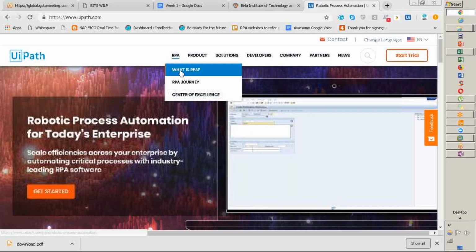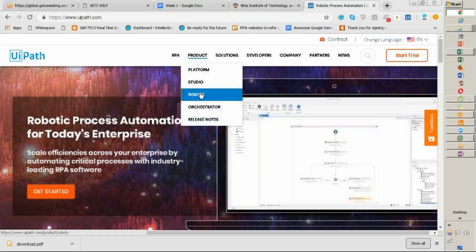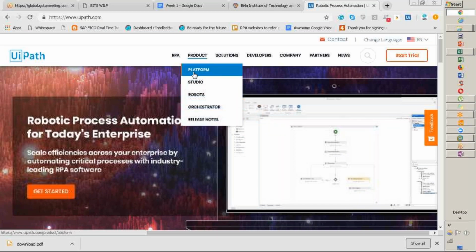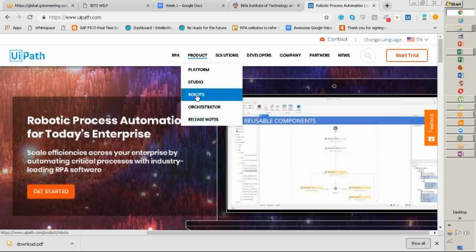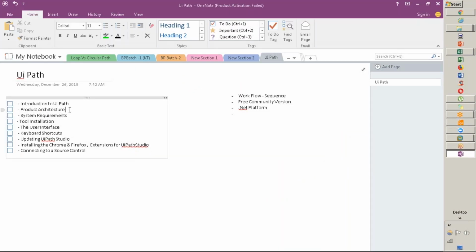So what is RPA? RPA journey, center of excellence not required. Yeah, platform. Right away in the product, it is clearly mentioned: platform, studio, robot, orchestrator, release notes. Primarily, these are the three components, guys: studio, robot, and orchestrator. This particular point, product architecture, is where this topic comes into the picture. If I talk about product architecture, what are the core components we have in UiPath?